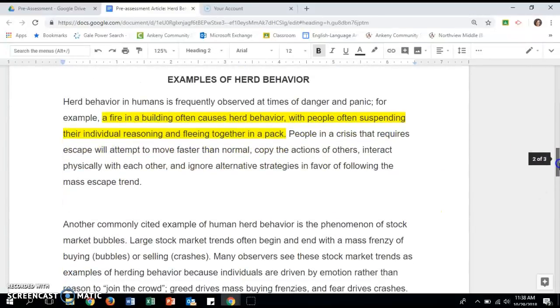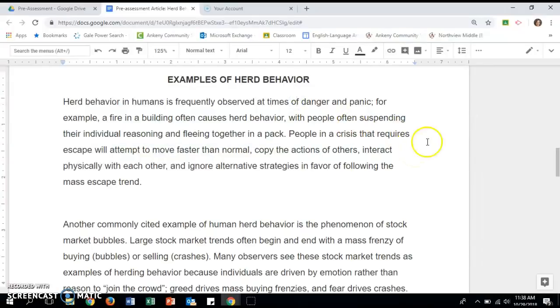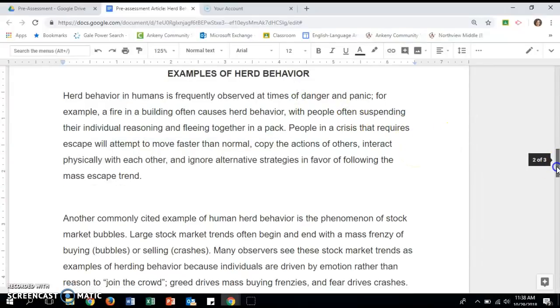Okay, page 2 of the article. Okay, so we have examples of herd behavior is the heading. And so in this first paragraph, it's going to give one example. Herd behavior in humans is frequently observed at times of danger and panic.